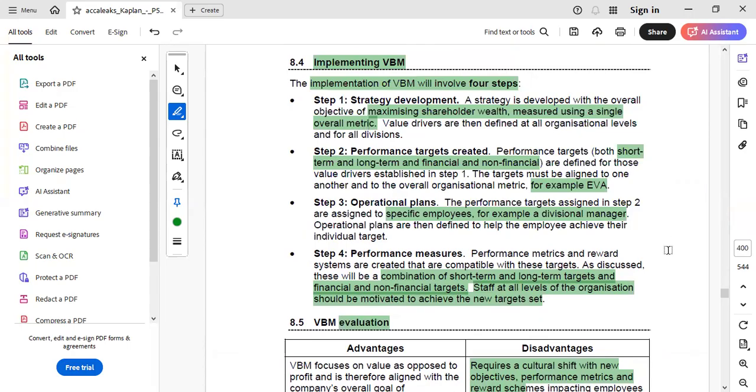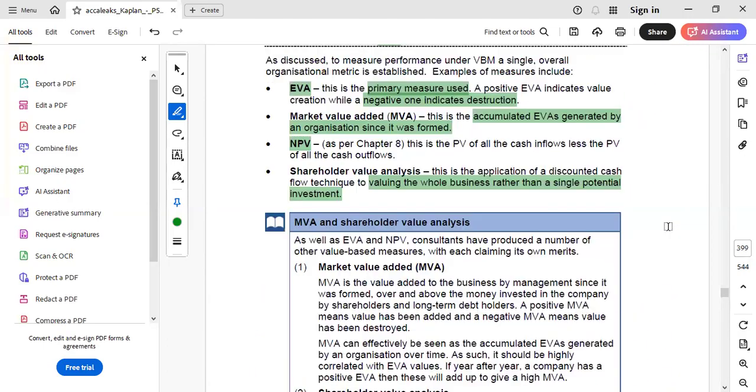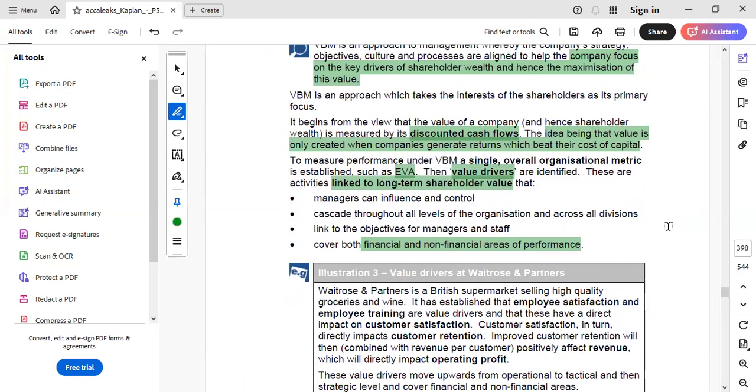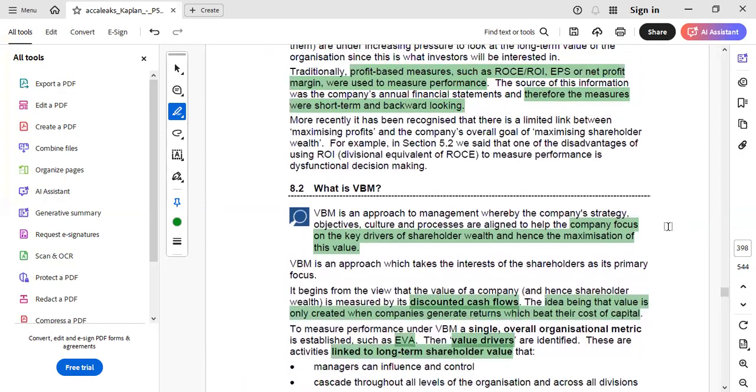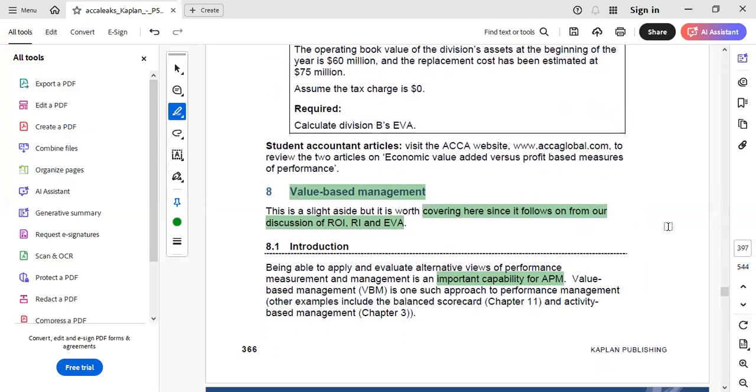But for more well-detailed answer writing practice, I would say that you should practice question 59, Basel, of the exam kit, so that you are able to get a good analysis and a good, well-detailed answer writing technique on this VBM concept, and you would be able to analyze how the EVA calculation has been done.